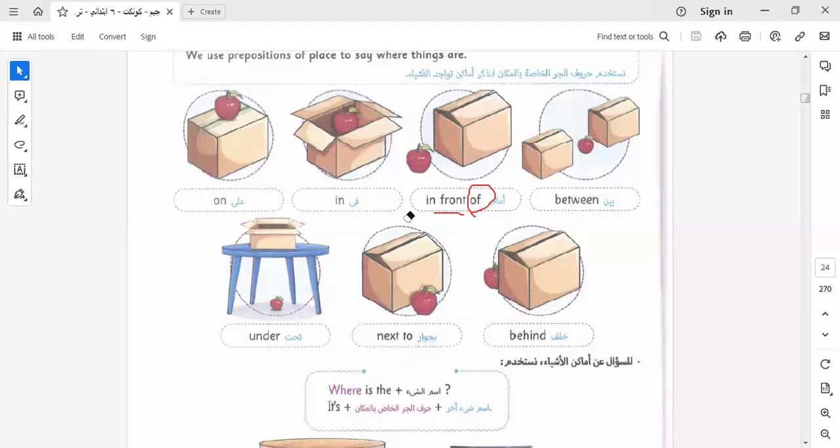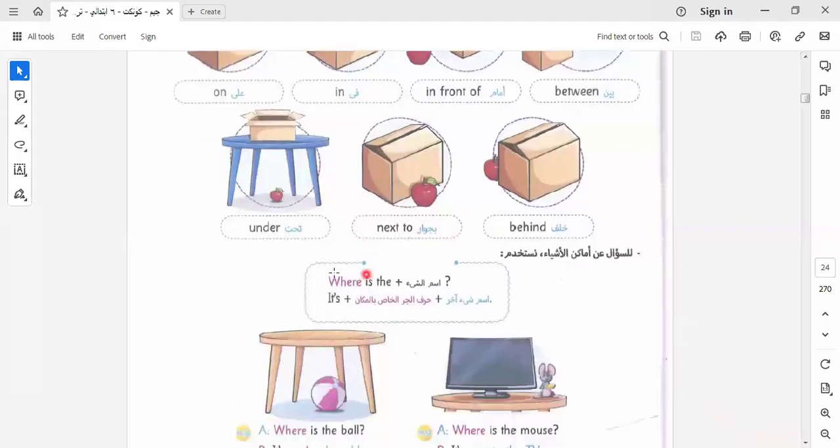Okay, let's go to another one here. When we use the preposition, what do I ask about? About the place. So here we have where, as we know the WH question where asks about place. I would like to return to the videos where I explained these keywords in detail.